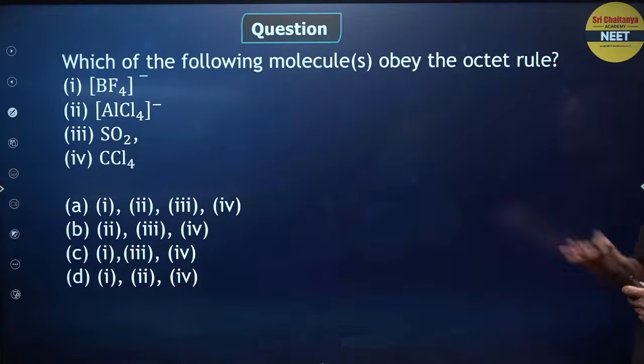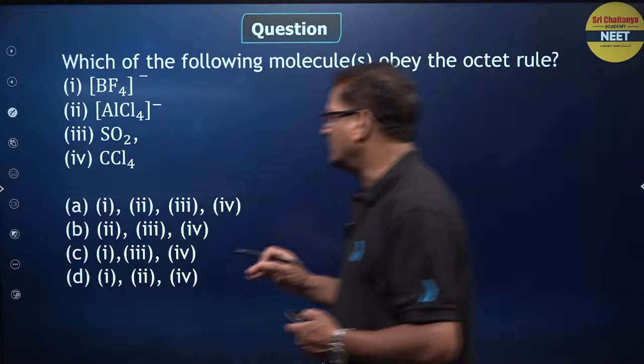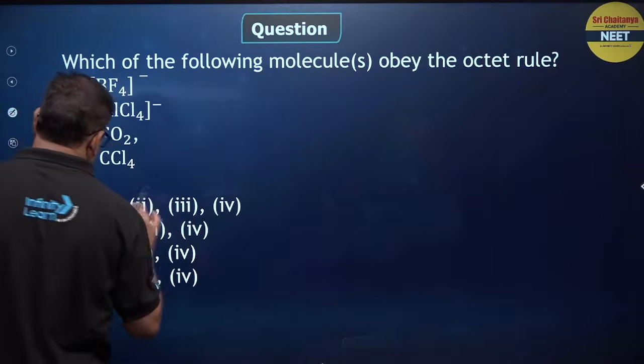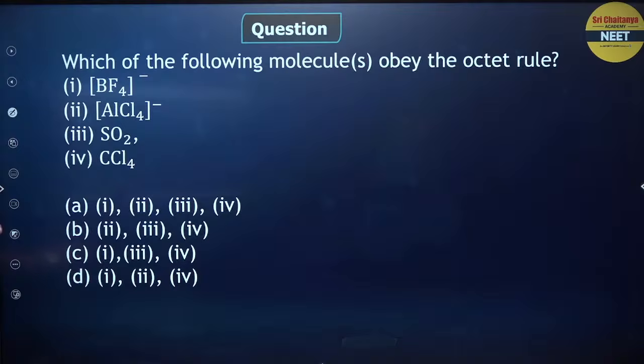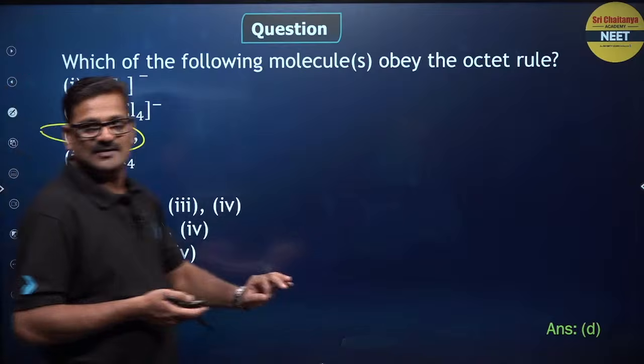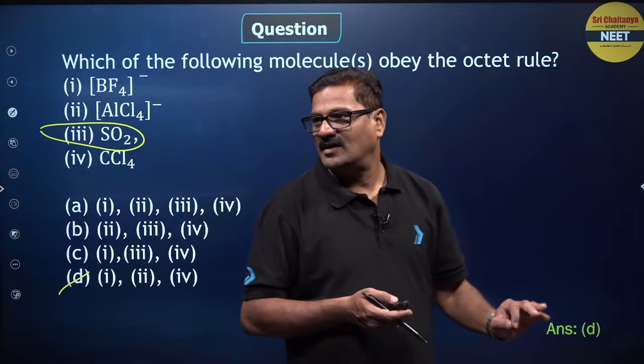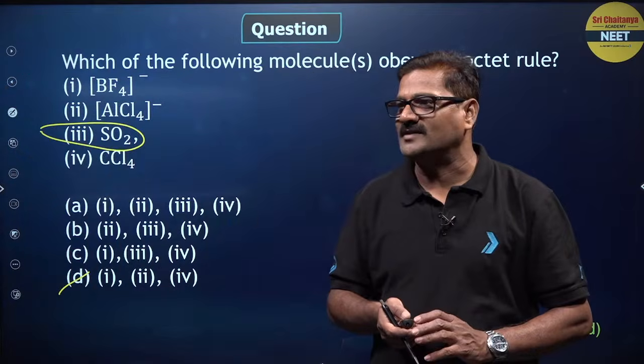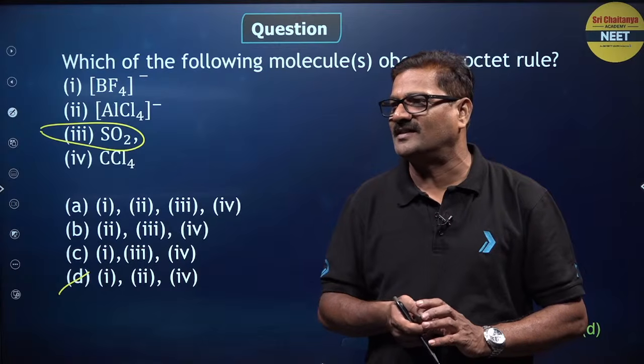And one more thing, which of the following molecules obey the octet rule? Here superoctet, electron deficient, and you can see obey the octet. I would like to say 1, 2 and 4, and if you talk about SO2, it is going to be superoctet. Yes, all NEET aspirants, will you remember the real whole NCERT chemistry statement questions?